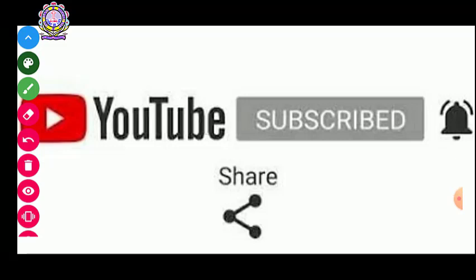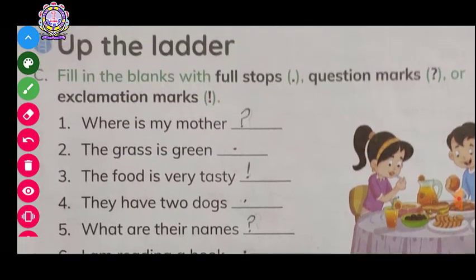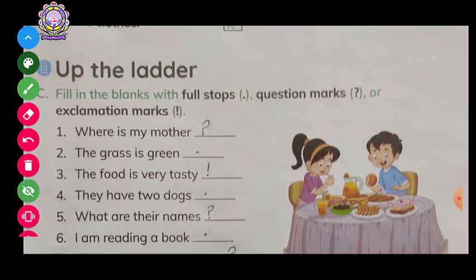Alright, and what we will do is repeat this exercise one more time. This one. Alright, so what is written? Fill in the blanks with full stop, question mark, or exclamatory mark. Alright, so, "Where is my mother?"